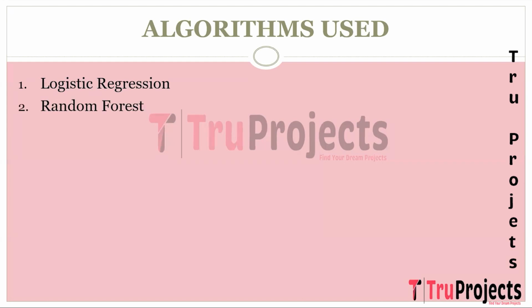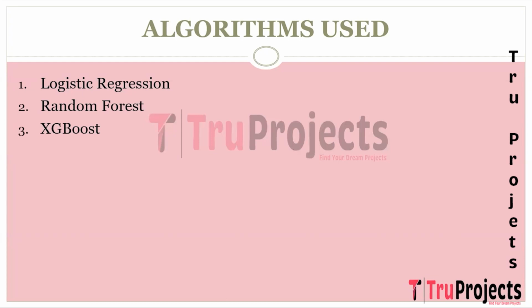The next algorithm used is random forest. The project harnesses random forest as an ensemble learning technique due to its capability to handle complex, high-dimensional data and its ability to provide robust predictions. By combining multiple decision trees, random forest offers improved accuracy and reduced overfitting. This is particularly valuable in the context of ICU mortality prediction, where there may be numerous variables and complex relationships to consider.